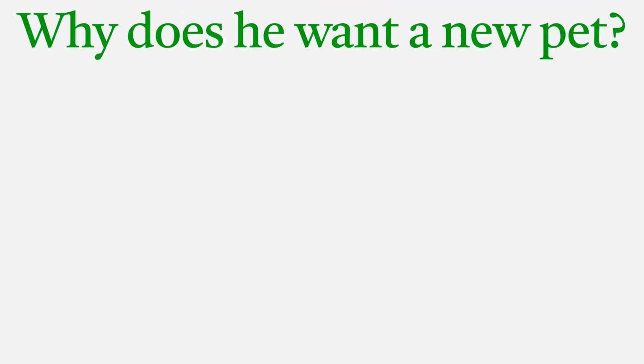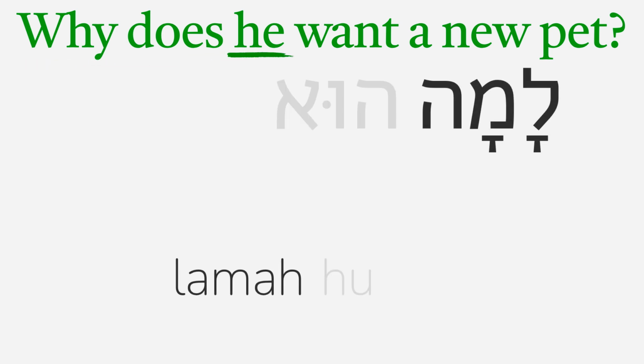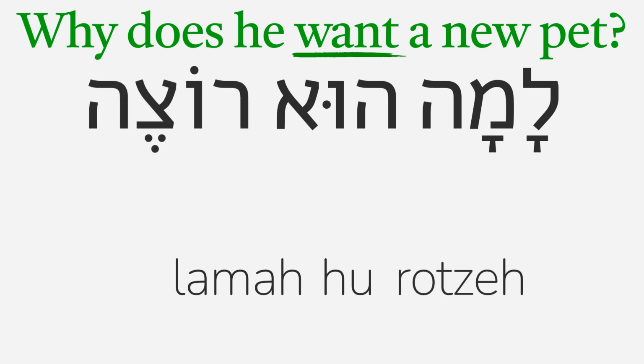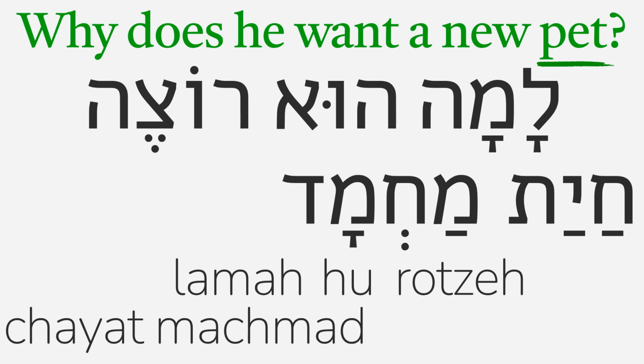We'll need the feminine singular form of new to make the Hebrew question, why does he want a new pet? Why is lama, he is hu, and want in masculine singular form to agree with hu is rotzeh. Remember that in Hebrew, adjectives come after nouns. So to say a new pet, first we say the noun, pet, which is chayat machmad, and then the adjective new.